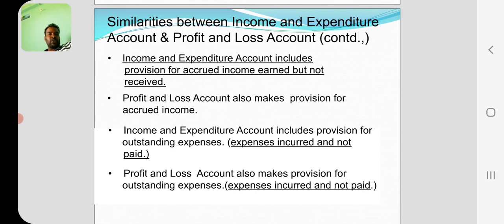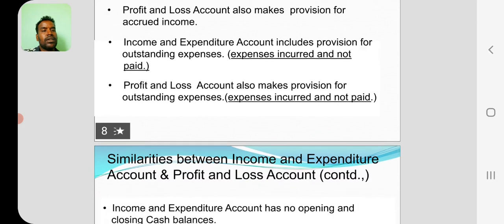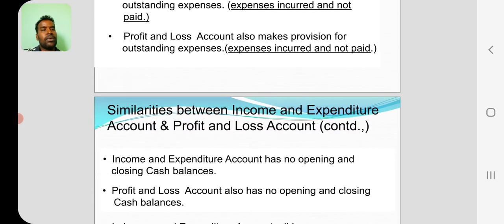Income and expenditure includes provision for accrued income, earned but not received. Profit and loss account also makes provision of accrued income. Income and expenditure account includes provision for outstanding expenses, that is expenses incurred and not paid. Profit and loss account also makes provision for outstanding expenses incurred and not paid.